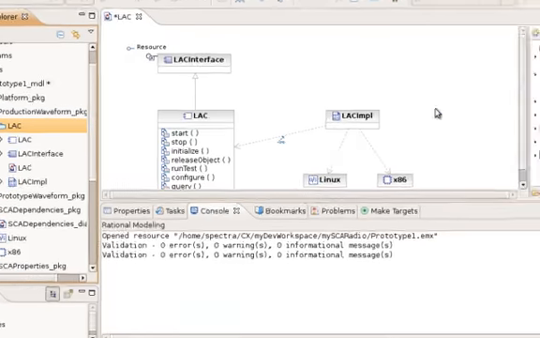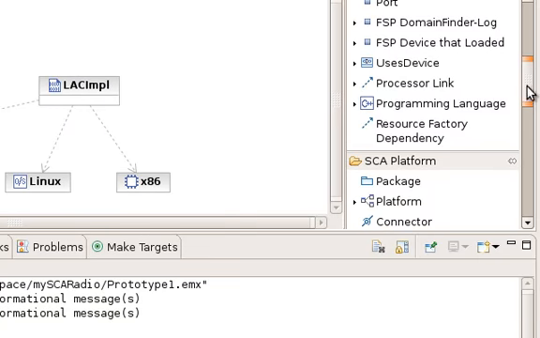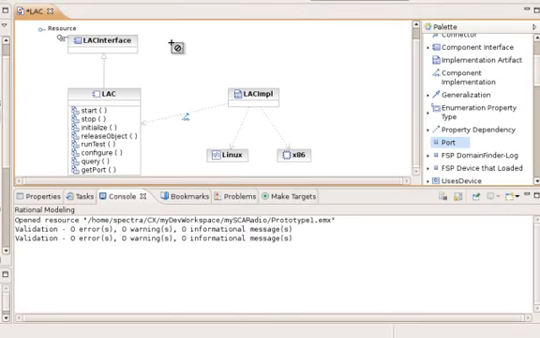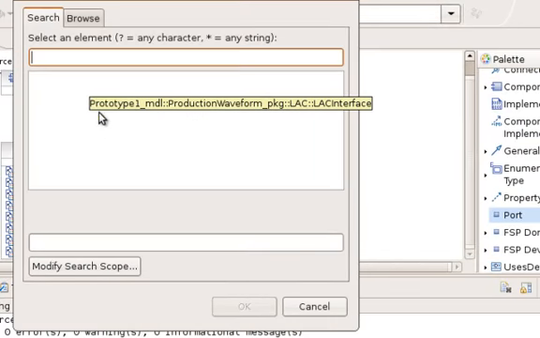The next thing I need to do to my model is add user-defined ports, my user ports, to my LAC interface. I go across here to the palette, and I simply select the port component and drag and drop it onto the LAC interface.